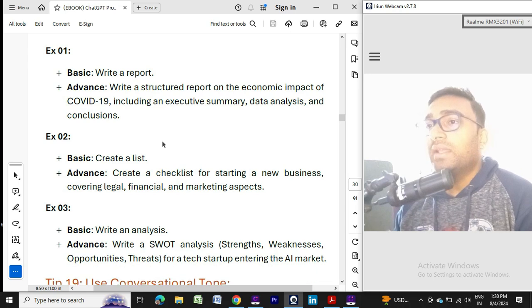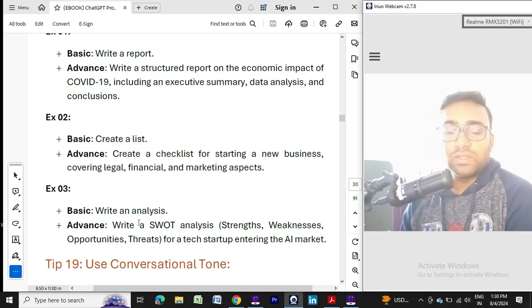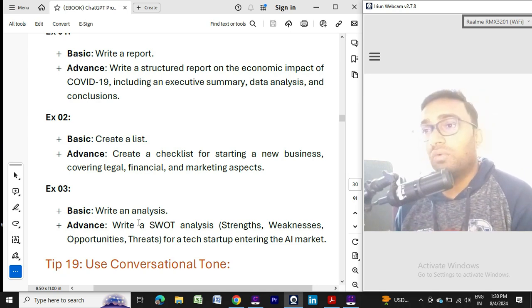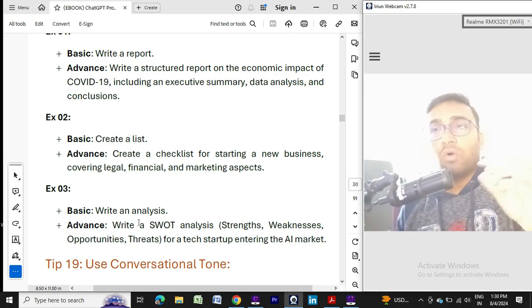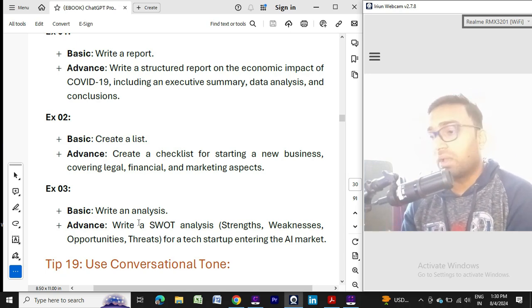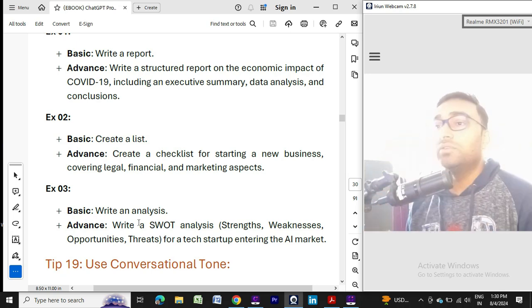Again, the third example is write an analysis. If you ask ChatGPT, write an analysis for me on this topic, it will provide a generic, random, informative answer. But if you want a specific answer, you need to write a SWOT analysis.